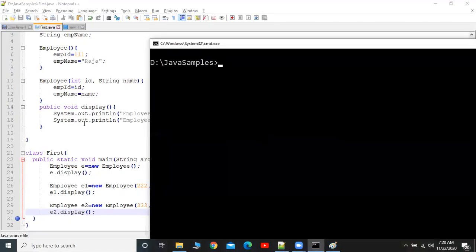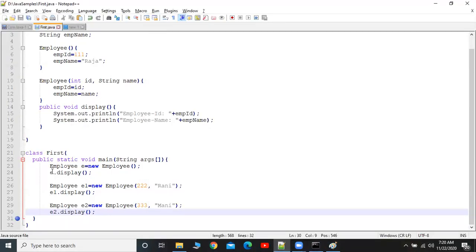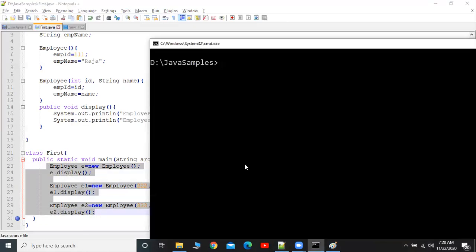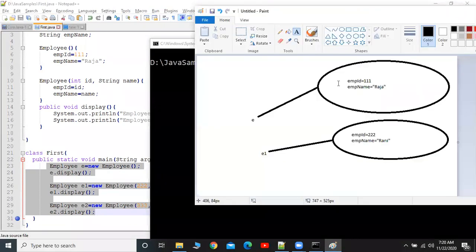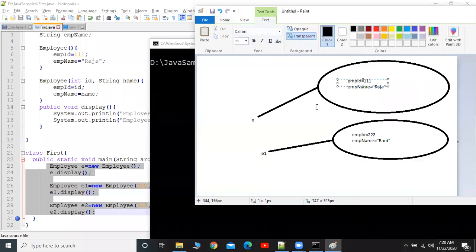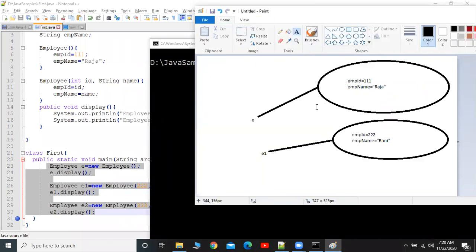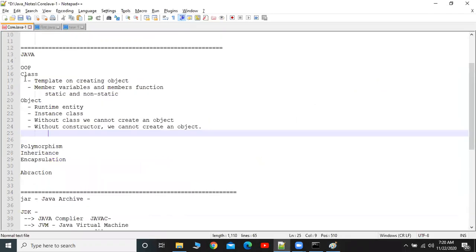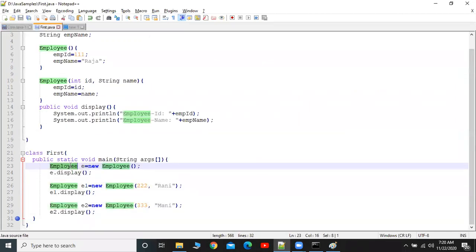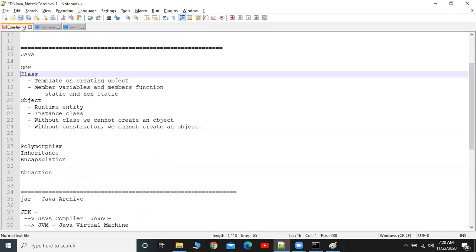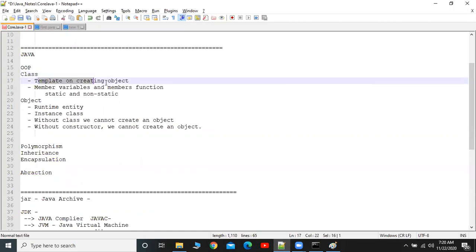Now you people are very much clear about objects. Even though we are creating an object in a different way, that object is again a runtime entity, and inside the object we have data. That data depends on the constructor. This is the concept actually. So a class is a template for creating an object. Without a class we cannot create an object at all. That is why it is a template for creating an object.